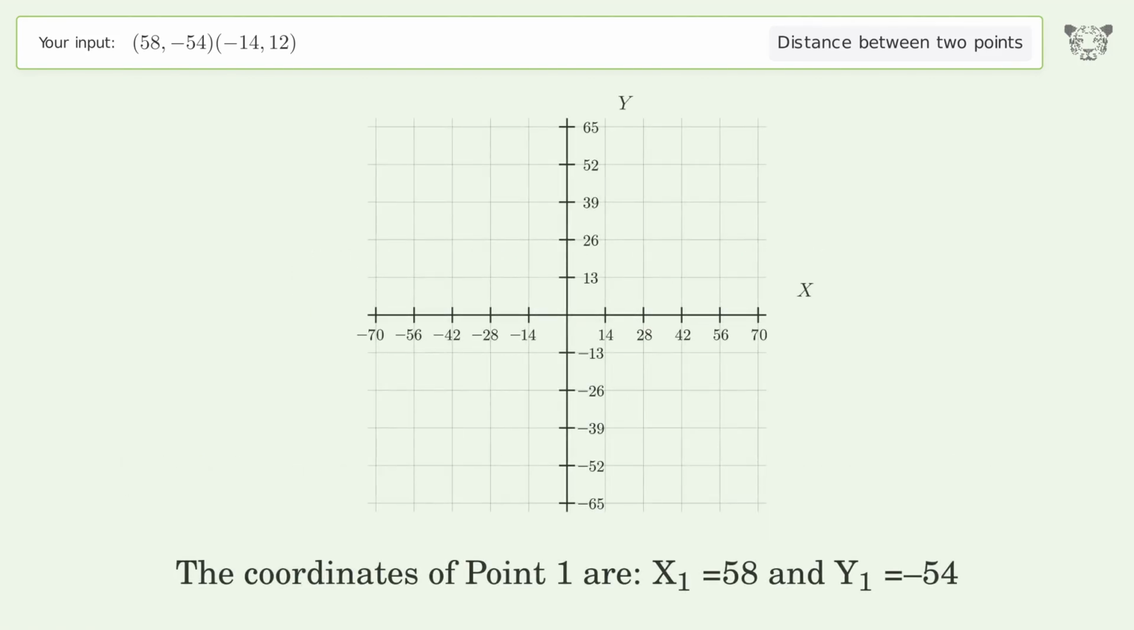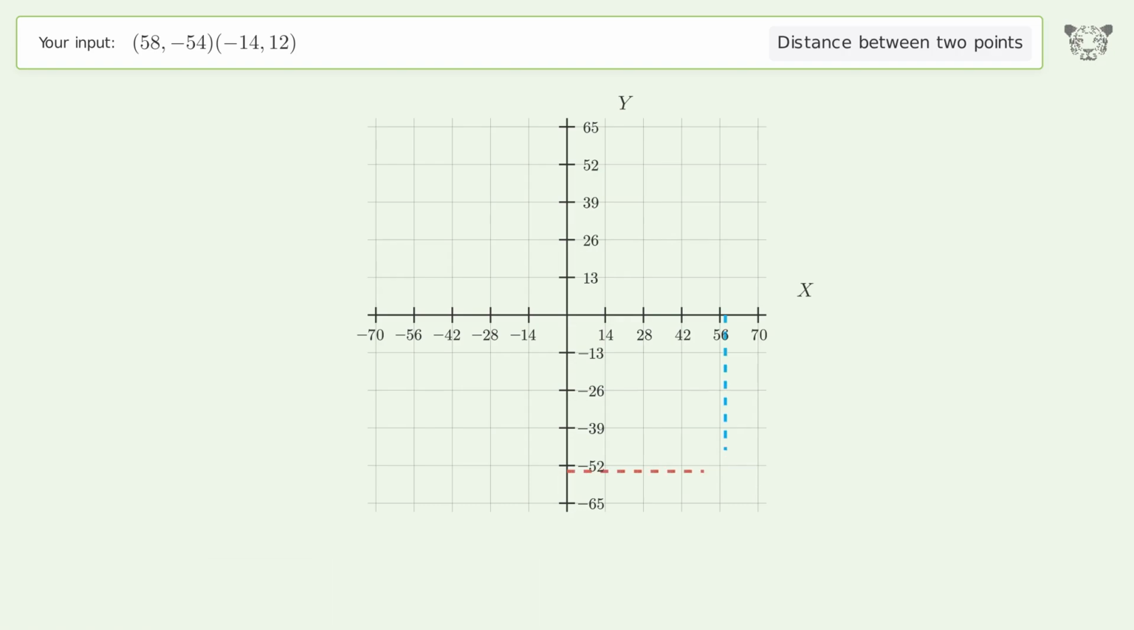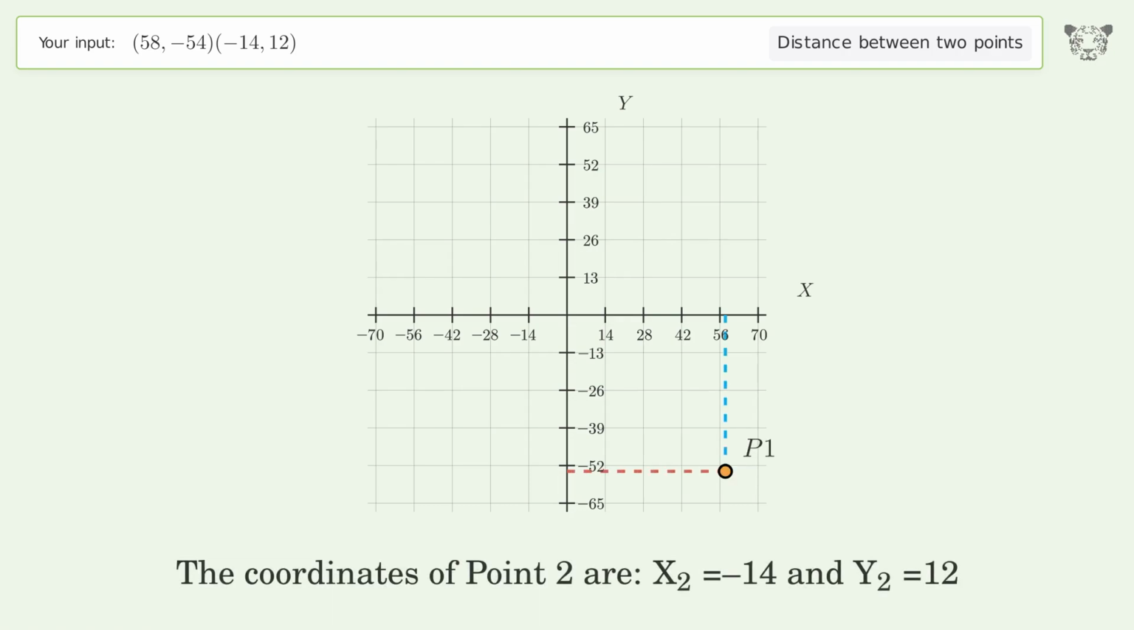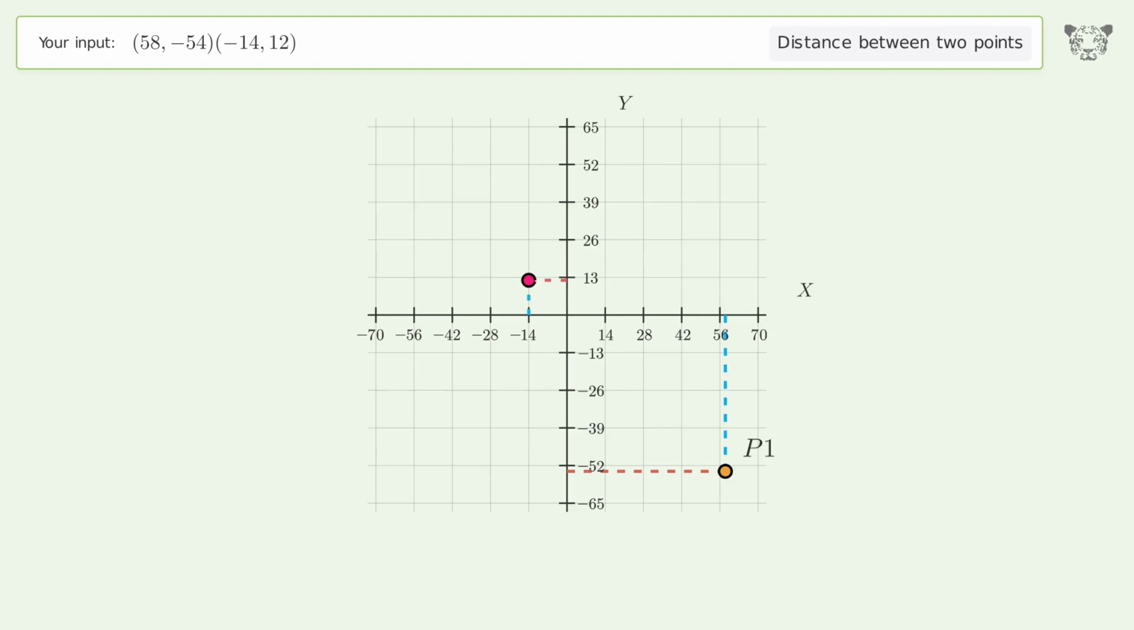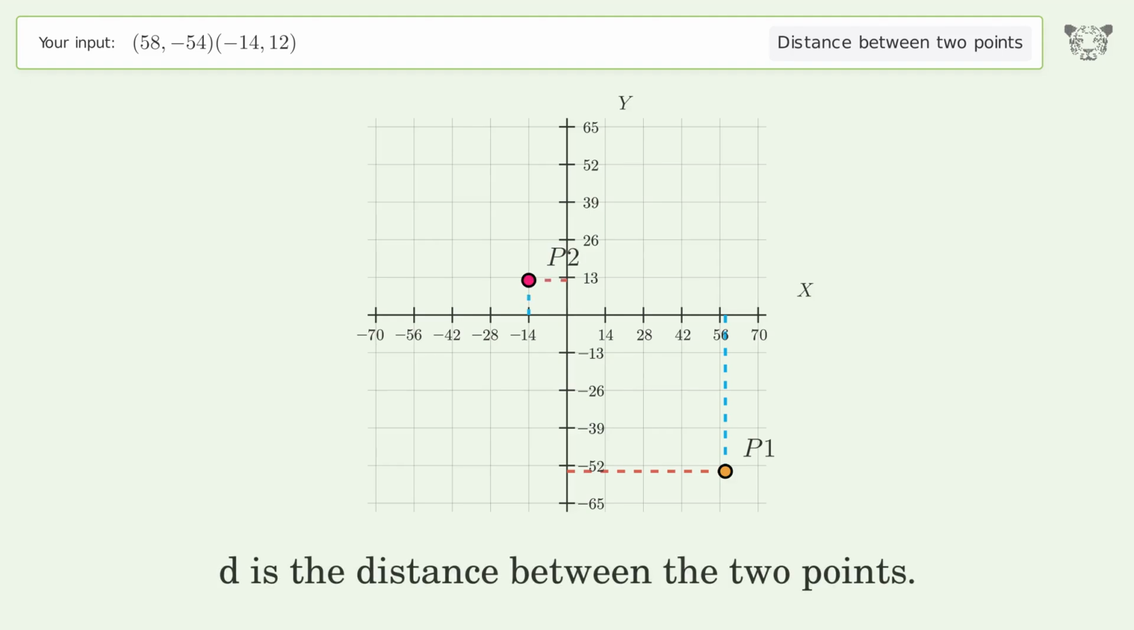The coordinates of point 1 are, x1 equals 58 and y1 equals negative 54. The coordinates of point 2 are, x2 equals negative 14 and y2 equals 12. D is the distance between the 2 points.